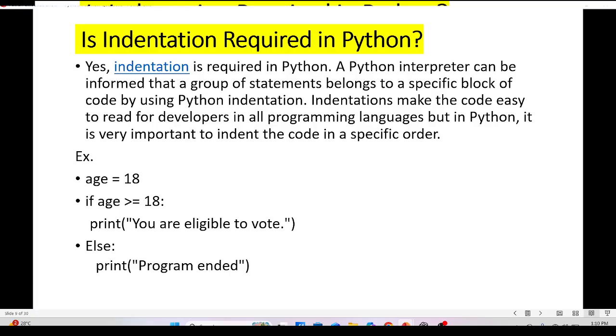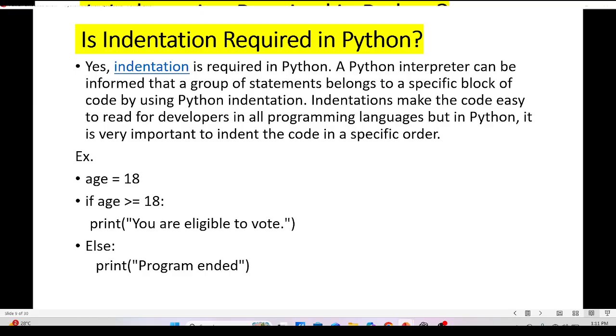Is indentation required in Python? Yes, indentation is required in Python. A Python interpreter can be informed that a group of statements belongs to a specific block of code by using Python indentation. Indentation makes the code easy to read for developers in all programming languages, but in Python it is very important to indent the code in a specific order.